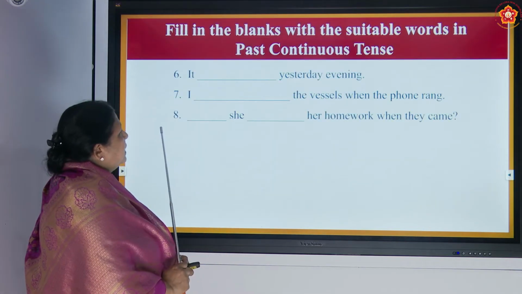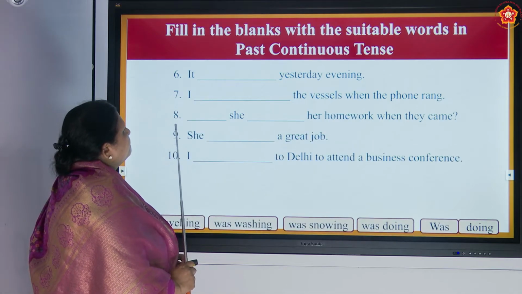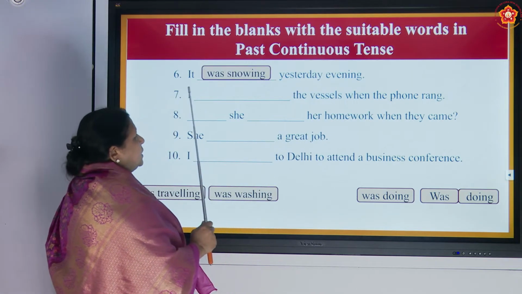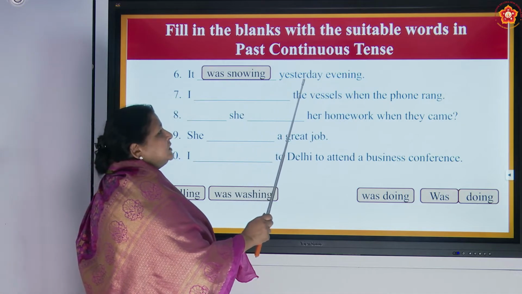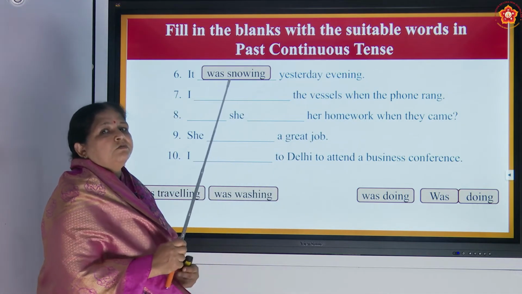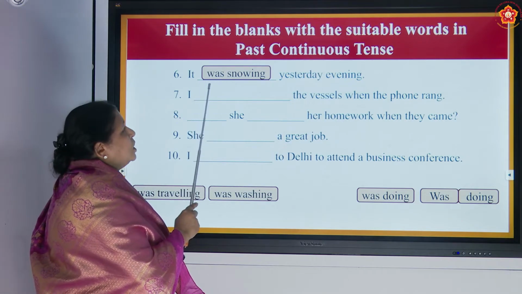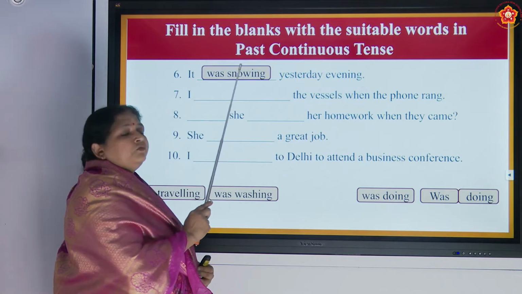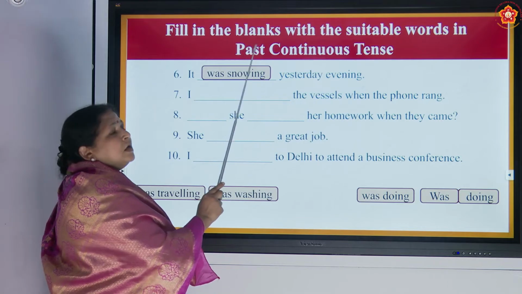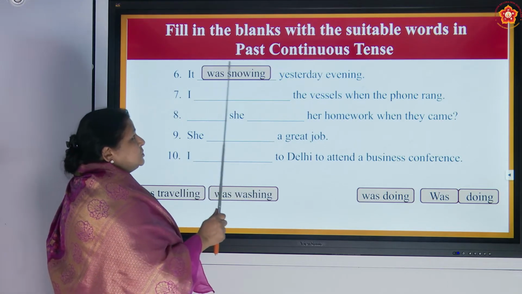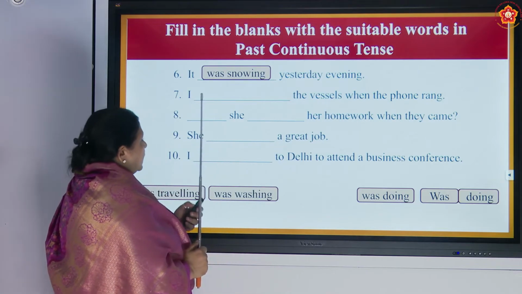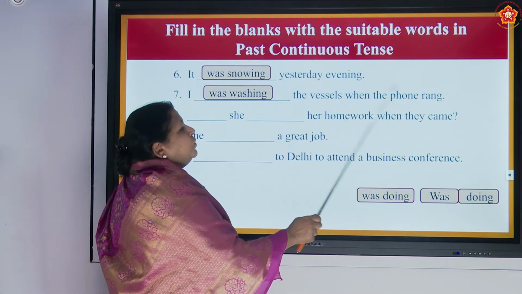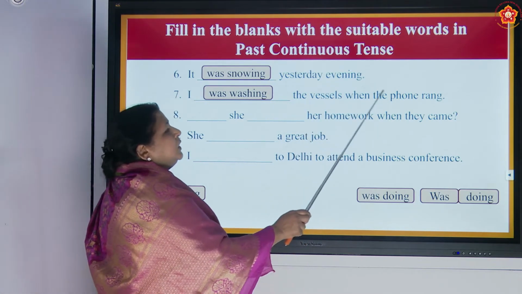Now let us see some more examples. It was snowing yesterday evening. So what we have learnt in our formula is that was and were are the helping verbs, and for the base verb you have to put ing. That is for past continuous tense. So, it was snowing yesterday evening. I was washing the vessels when the phone rang.